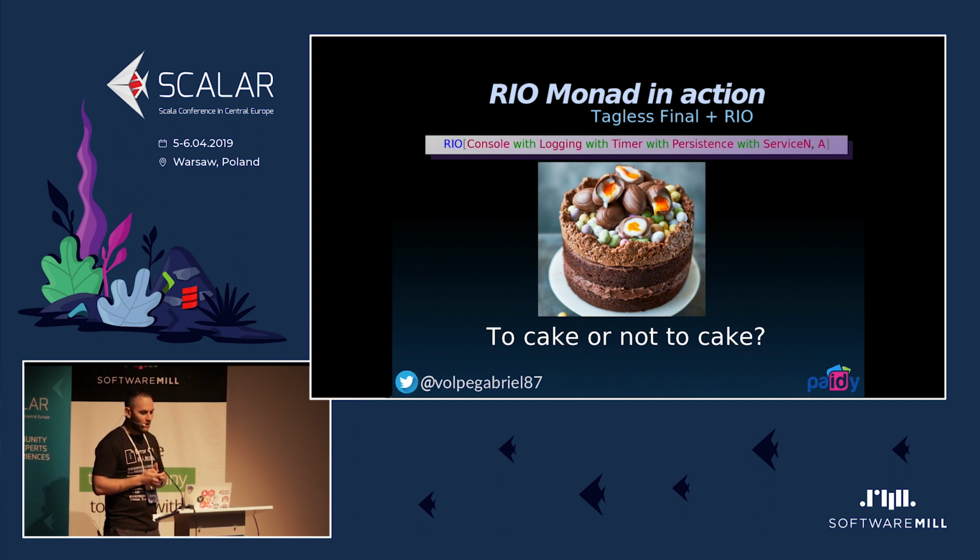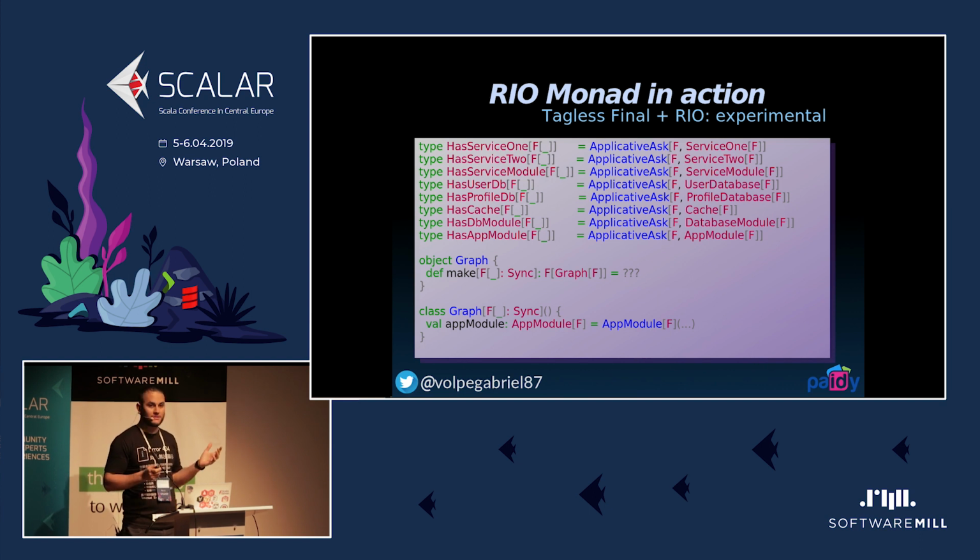So I say, what if we can just make use of the MTL type classes, applicative ask, to carry this kind of context, and classy lenses to let our functions know what they can access, what kind of data they can access, whether they can access a cache, or a whole module, or just a user service, service 1, service 2, and so on. We can restrict these functions using classy lenses and applicative ask.